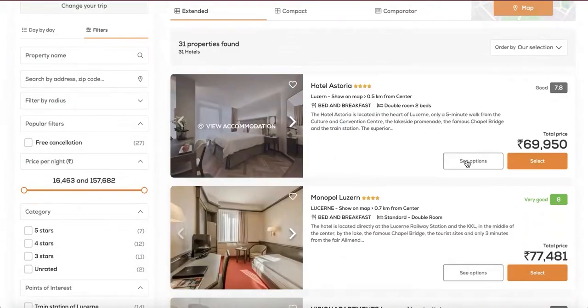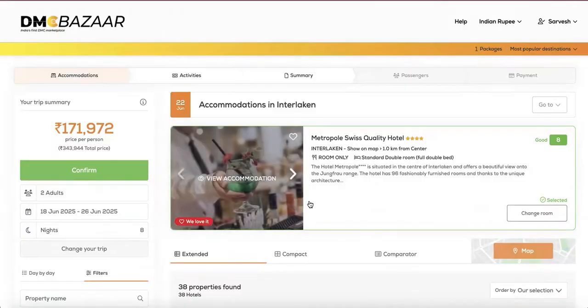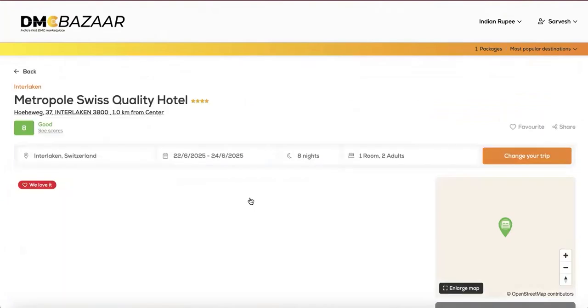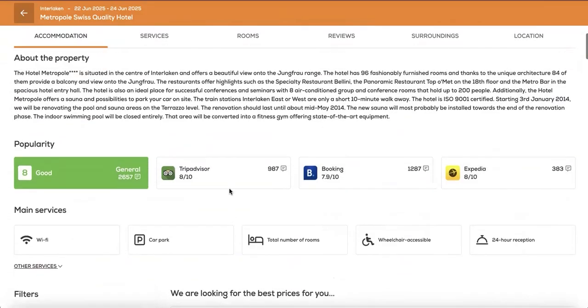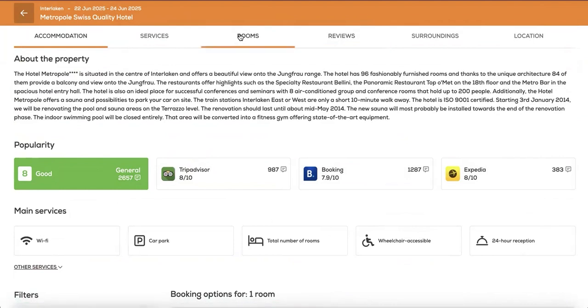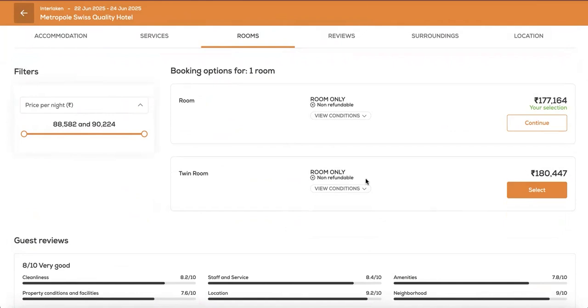Similarly, for Lucerne, if this is the option that suits your requirement, click on Select. Coming to Interlaken, this is a room only. If you'd like to change the setting to room with breakfast, click on Rooms, or while the system loads the available inventory, click on Reviews to view hundreds of reviews from all 3 websites to ensure your guest is aware of the right condition and the right booking.